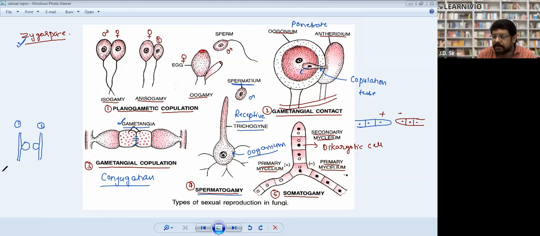Generally, whenever people study fungi, it is a very complex part. They study directly from NCERT, and it's not given over there. So this is not in NCERT. It's written in short form, and when you check your medical examination question paper, you will come to know that these have all been asked.